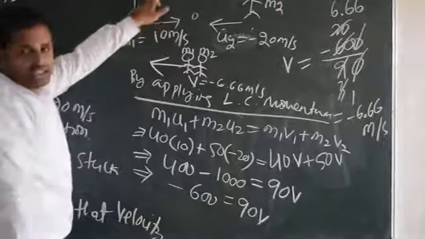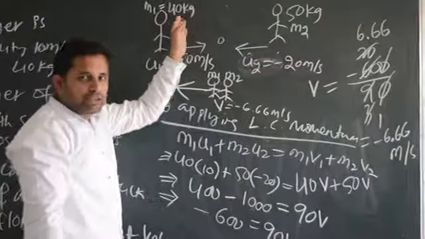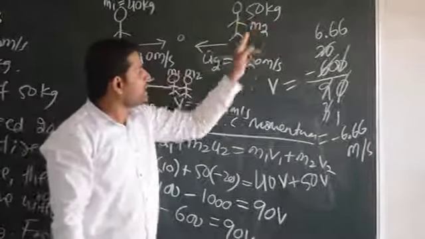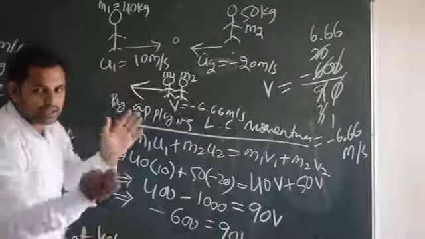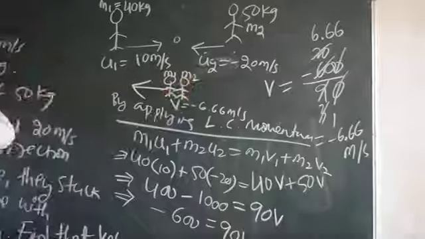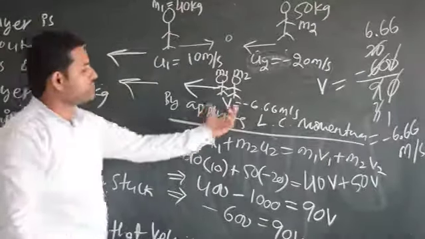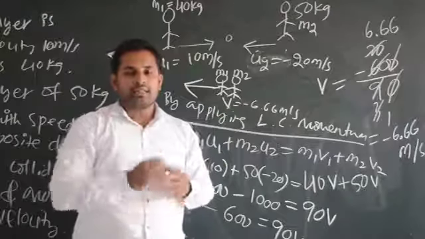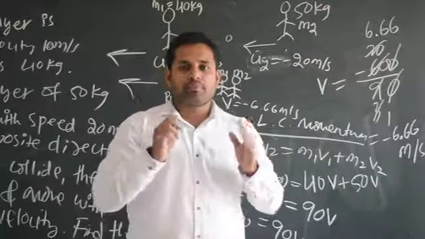See, his mass is 40 kg, his velocity is 10 meter per second. Low mass, low velocity. Here the mass is also high, velocity is also high. So that's why when this person hits this person, they are sticking together means they will move in this direction only, towards this direction. After collision, they will be moving. So that's what we have shown mathematically, because the mathematical representation of the data is very important.